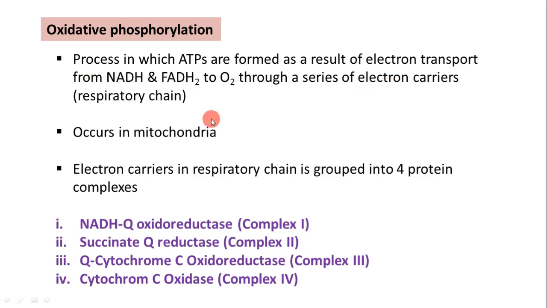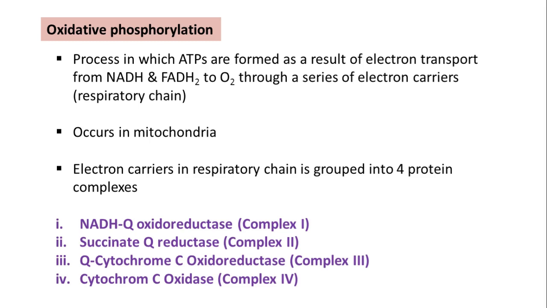These components are called the respiratory chain. As the electrons pass through these electron carrier compounds, ATP is synthesized. That is what is happening here, thereby it is called oxidative phosphorylation.